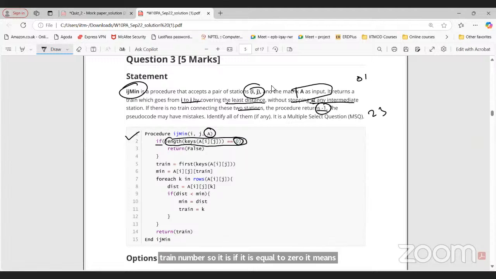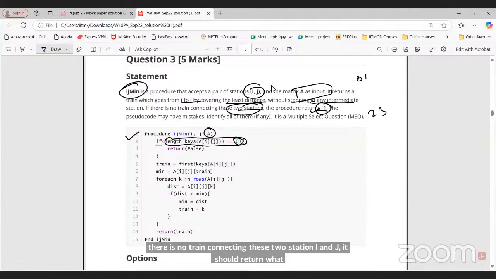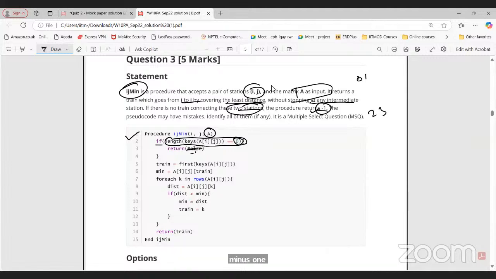If there is no train connecting these two stations I and J, it should return what? -1, sir. Now what is returning here? False. So line number 3 is wrong. It should return -1, right? Now let's say if we replace this false with -1, then it will look correct because